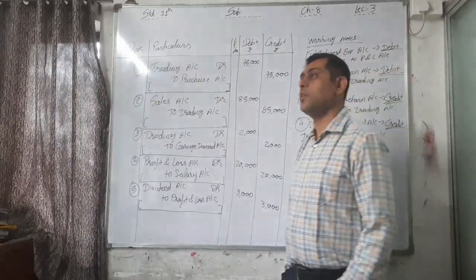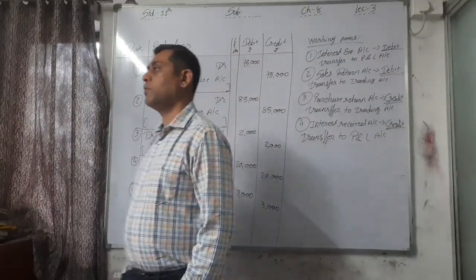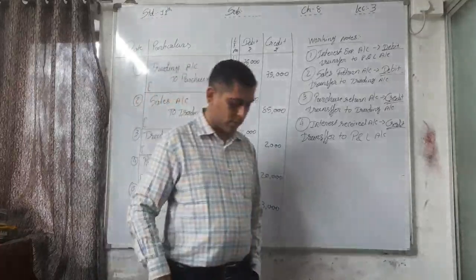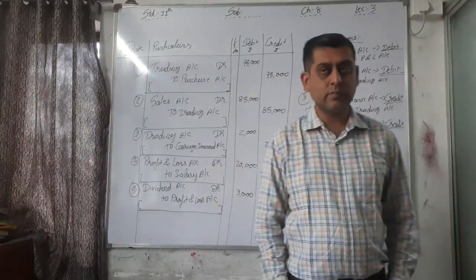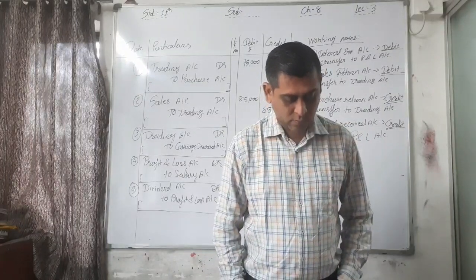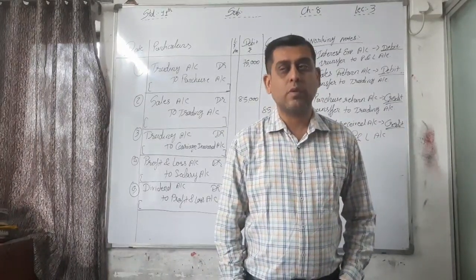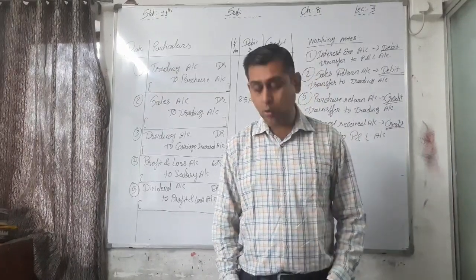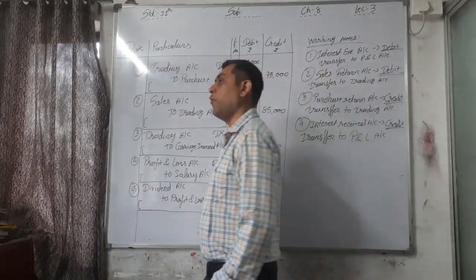Please write down the narration. Being interest received account closed, interest received account of rupees 8,800 closed and transferred to profit and loss account.